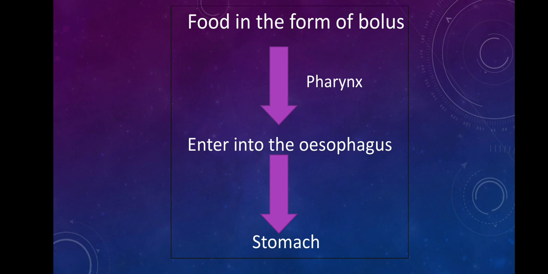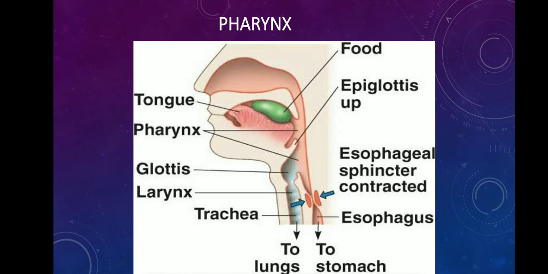Alright, so what is this pharynx? Pharynx is a common opening for both food as well as for air. So pharynx serves as a common passage for both food as well as air. It is going to lead into the trachea as well as into the esophagus. Now, trachea is also called the windpipe and esophagus is also called the food pipe. One thing which we need to understand very carefully is that we want the food to go into the esophagus and not into the trachea.